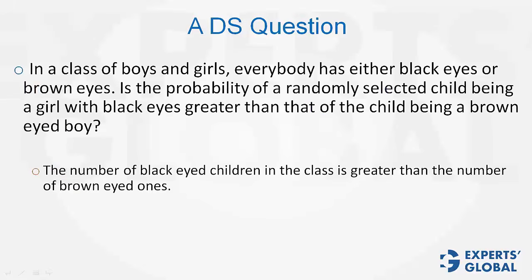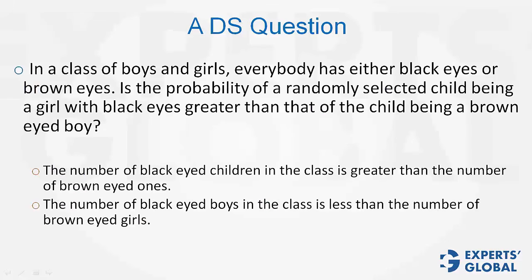A very interesting DS question here. Please pause the video and solve it yourself. Here are the 2 statements. There are 4 types of children, boys and girls. Boys with black eyes, I'm calling them BL, and boys with brown eyes, I'm calling them BR.